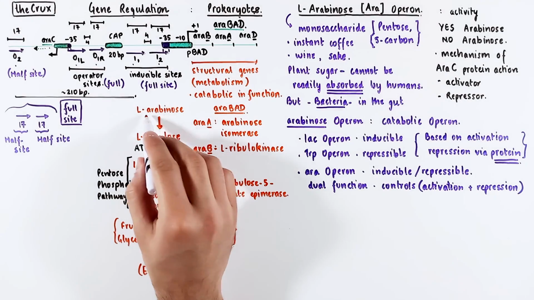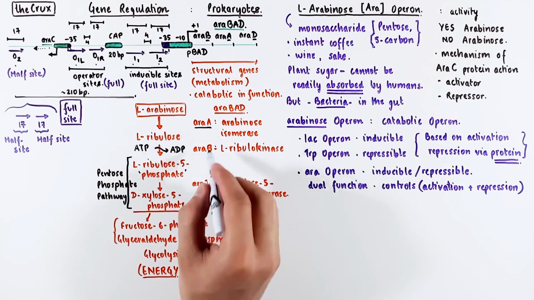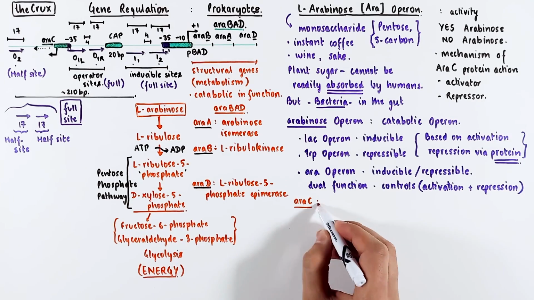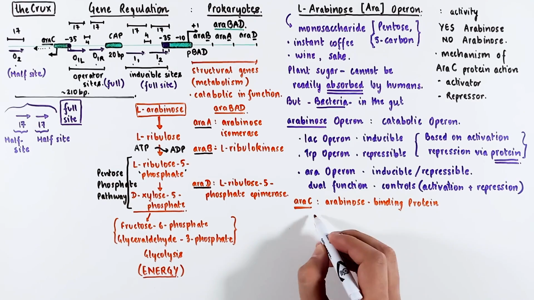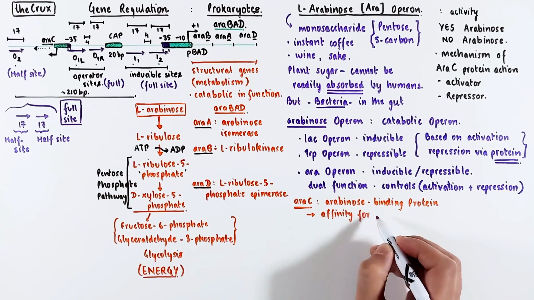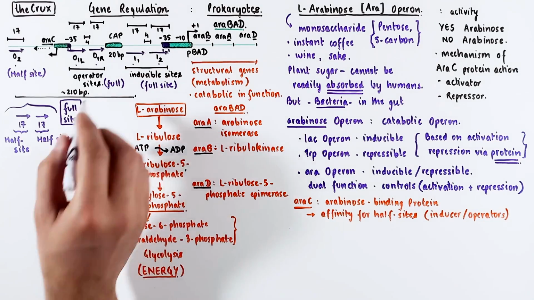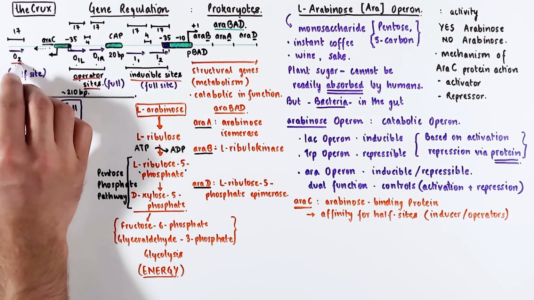So in this way, the araOperon can convert arabinose into usable energy. We have discussed the araBAD genes, but we also have this araC on the other end. And since we're discussing the genes, let's get into the araC as well, which is an arabinose binding protein. The araC has an affinity for the half sites, the 17 base pair site, at both inducer and the operators. There are 2 half sites at the inducer and the operator, and this one half site away upstream.